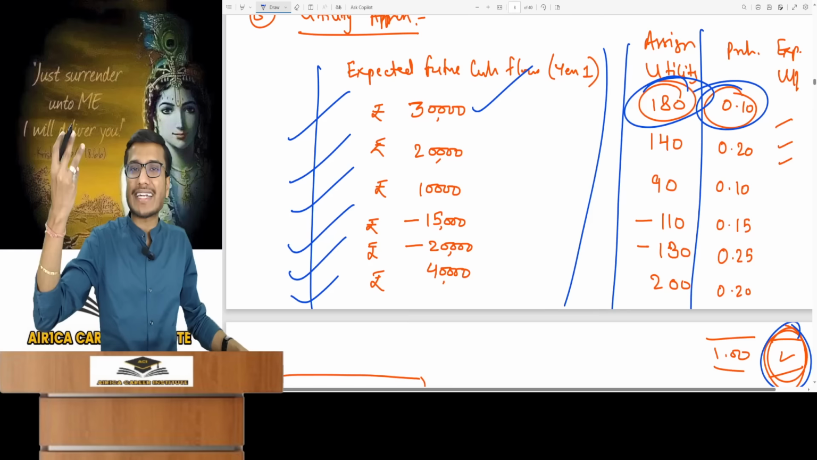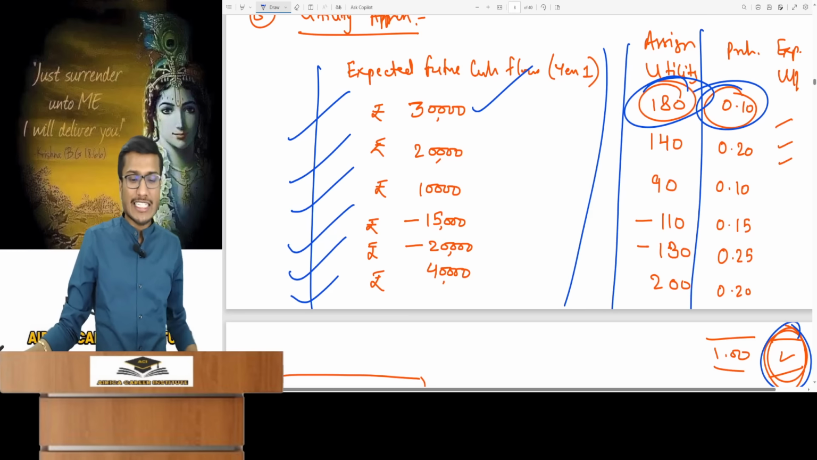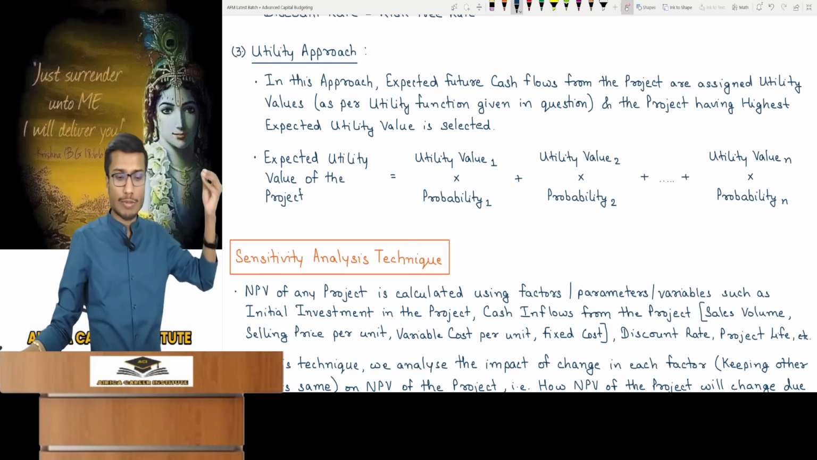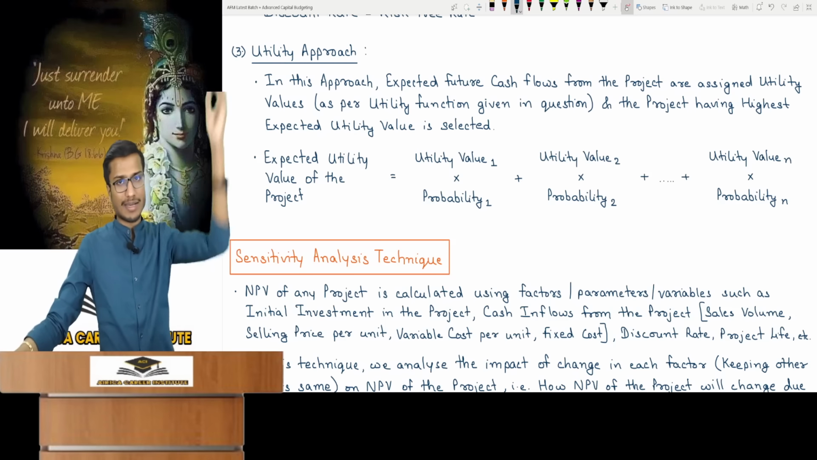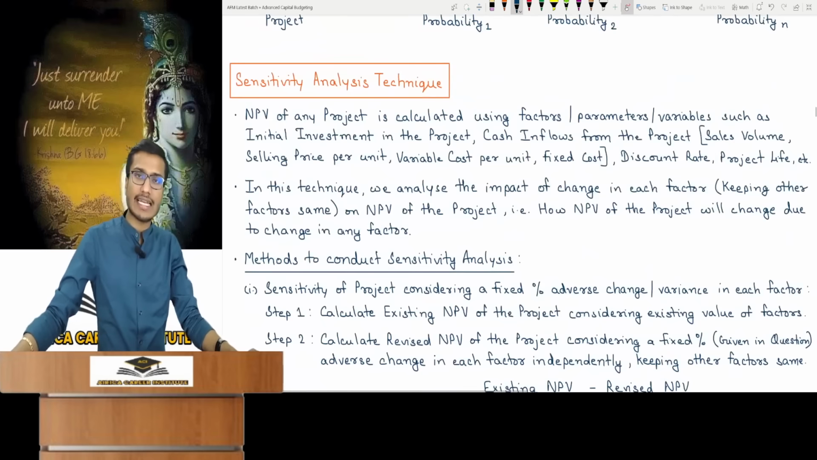Meaning, how much benefit do you see from the project in terms of expected utility, in terms of utility value? Select the project with the higher value. It's a useless approach. Finished. You don't need to overthink this. It's a simple approach. Now, look further, the sensitivity analysis technique.